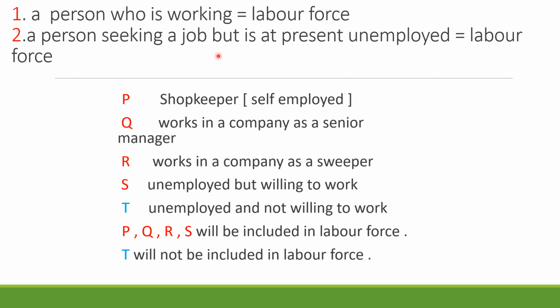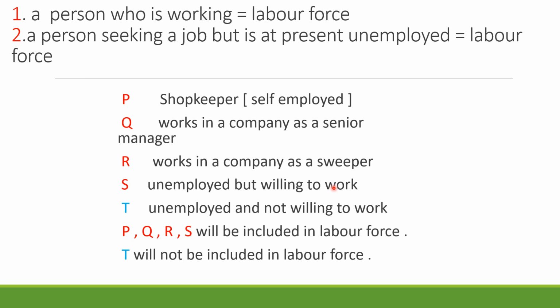They are willing for a job, they are available for a job, but at present they don't have a job. Clear? Now, example: this is Mr. P. He is a shopkeeper. He is self-employed. Maybe he has a vegetable shop or a grocery shop or any shop. So this is Mr. P. Mr. Q works in a company as a senior manager, a white collar job. Mr. R is working in a company but he is a sweeper there. Okay. Mr. S, he is unemployed